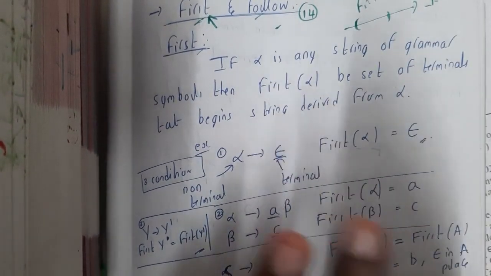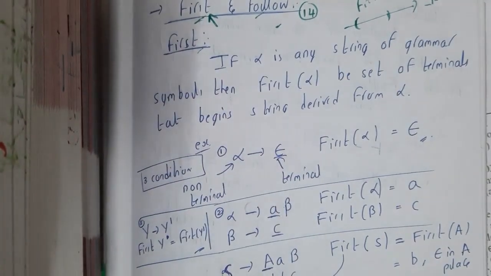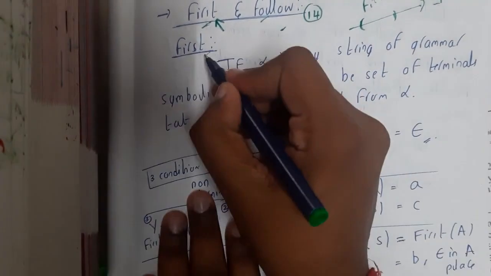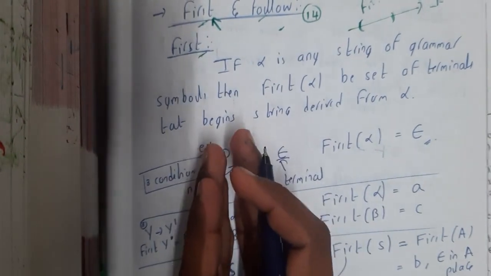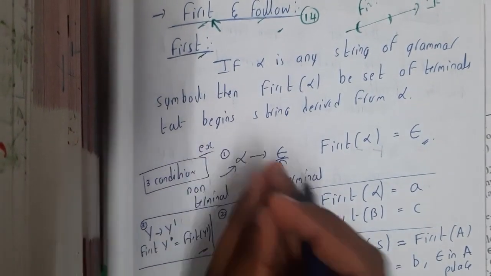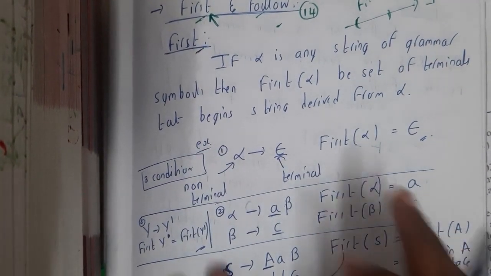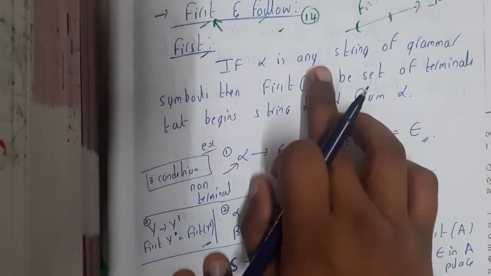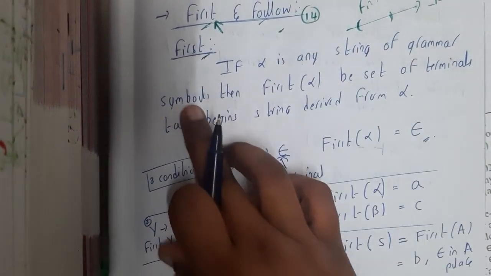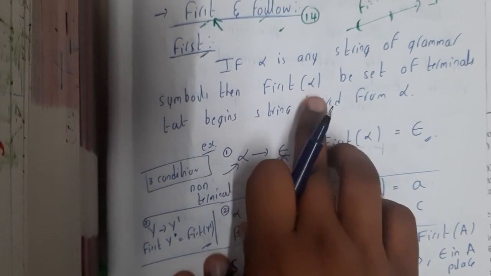Okay. So from the name only you can say first. It is at the first of the production. Okay, guys, I'll be giving multiple examples also, so please concentrate. Okay, so if alpha is any string of grammar symbols, then first of alpha.